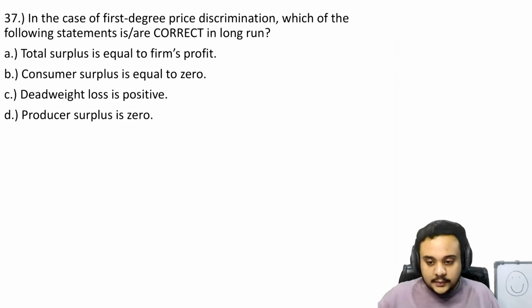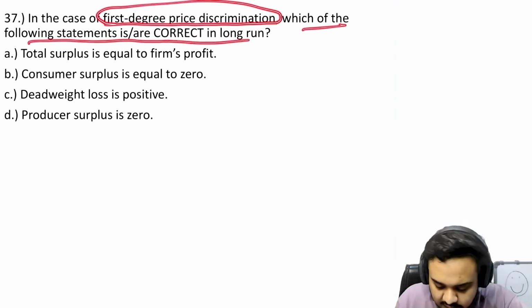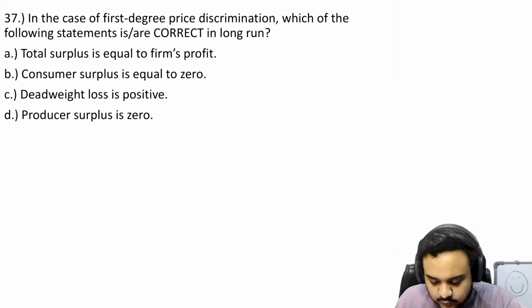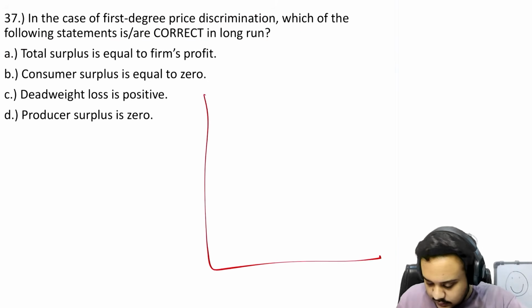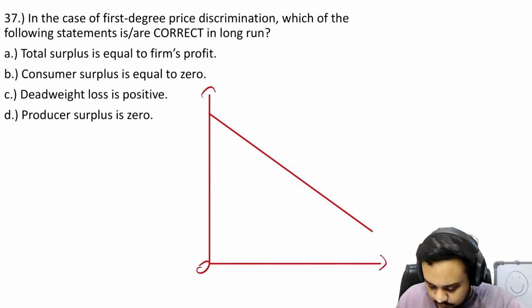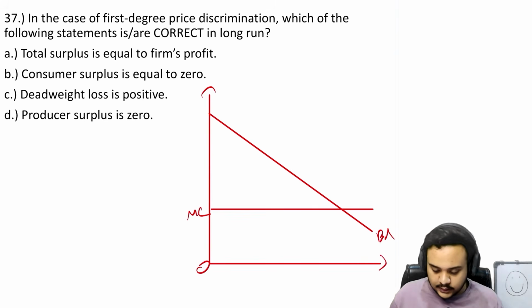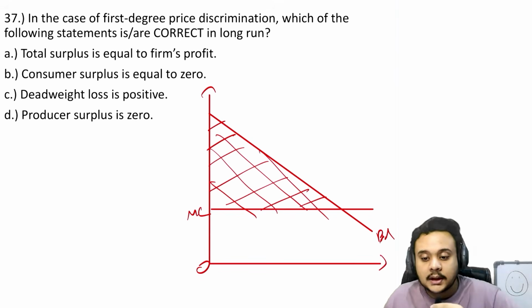So moving on. In the case of first degree price discrimination, which of the following statements are correct in the long run? Total surplus is equal to firm's profit. Absolutely correct. Let us just first draw the graph, then we can look at the options. Right? So the entire area goes to the producer.